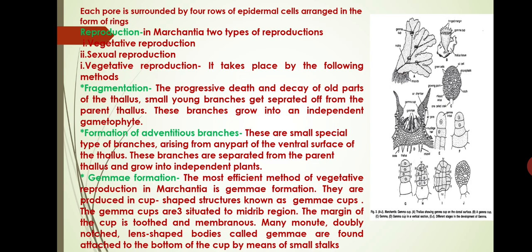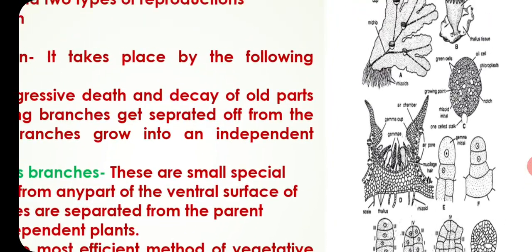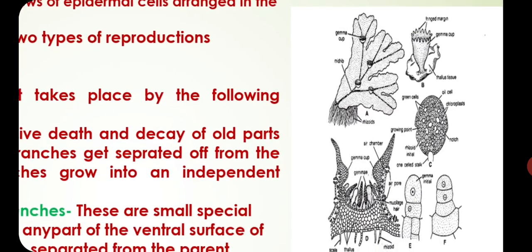They are produced in cup-shaped structures known as gemma cups. The gemma cups are situated on the midrib region. The margin of the cup is toothed and membranous. Many minute, doubly notched, lens-shaped bodies called gemmae are found attached to the bottom of the cup by means of small stalks. See friends, this is the gemma cup along with a number of gemmae.